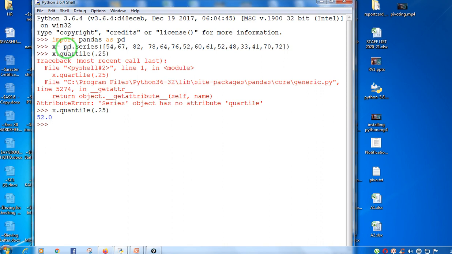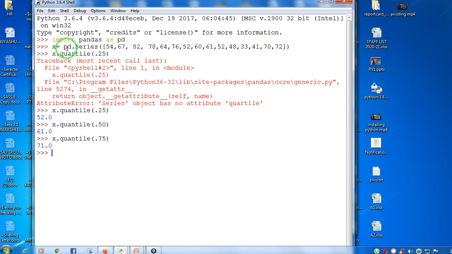As I have told you earlier in the video also, the answer was the same, 52 for the first quarter. For the second quarter I will write 0.5. If I want to generate 50 percentile, it was 61, and for 75 percentile it was 71.